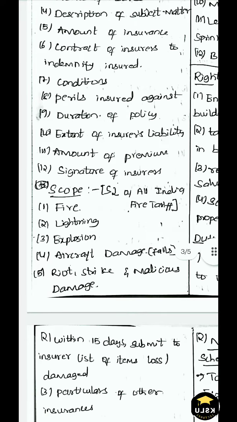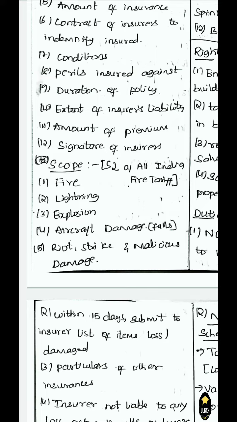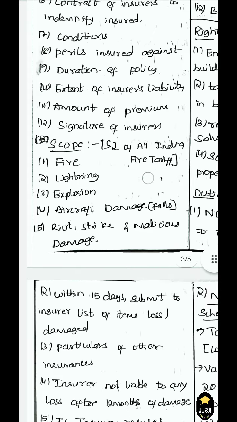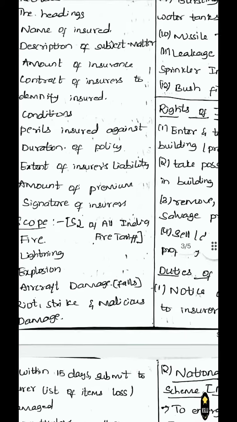The next is lightning. If the damage is caused by the strike of lightning, then it comes under fire insurance. Then we have explosion. If an explosion happens, then it also comes under fire insurance. Then we have aircraft damage. A part of an aircraft or the entire aircraft falls on a building or any property and the property gets damaged, then that also comes under fire insurance policy. Then we have riot, strikes and malicious damage. If the property is destroyed by riots, strikes and malicious damage, then it falls under fire insurance policy.